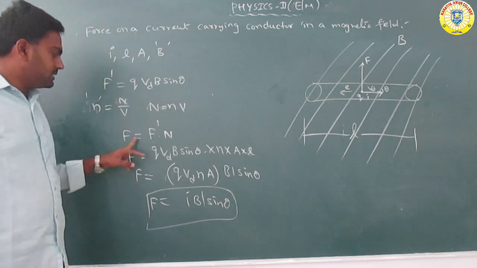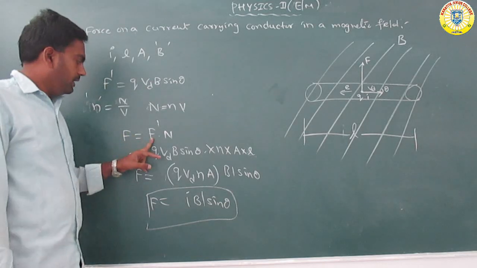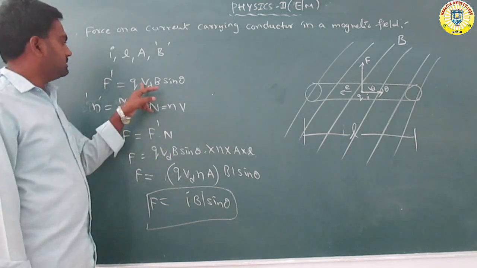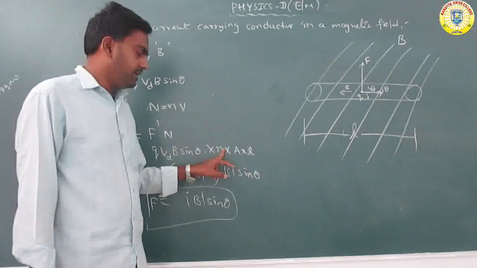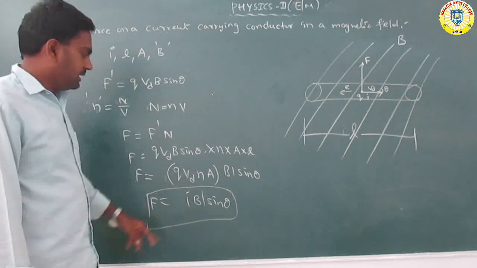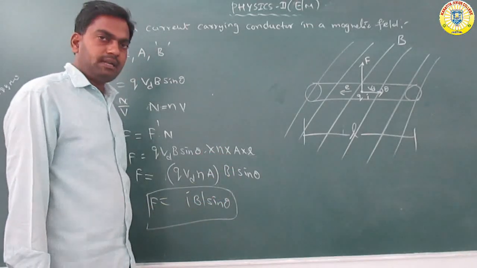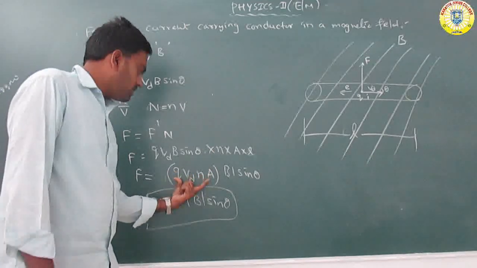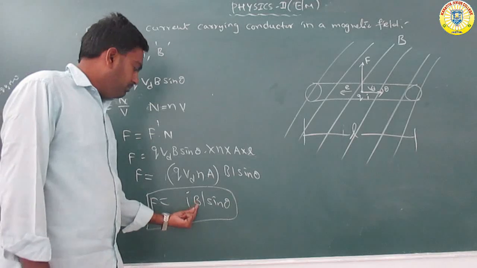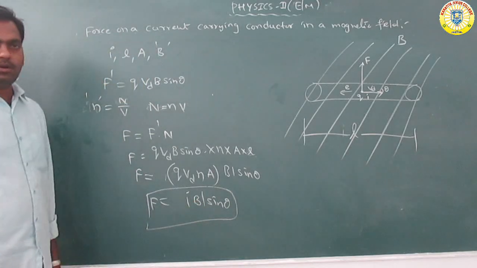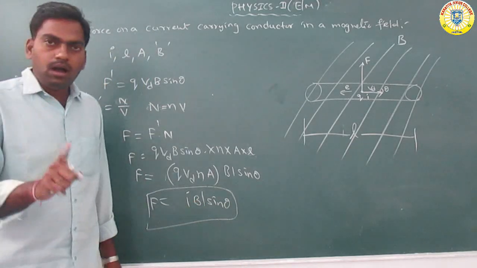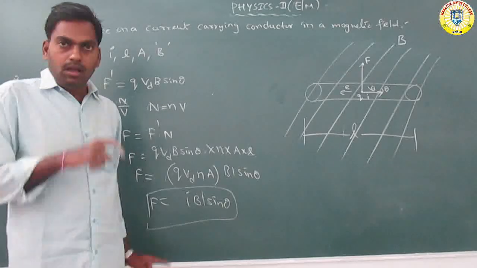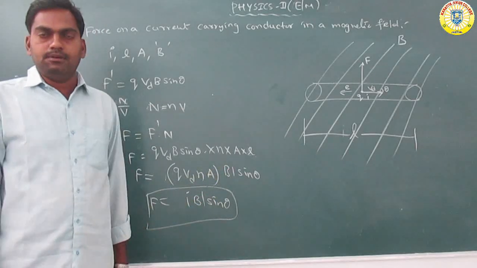So the resultant force F equals F dash into N. Now we get B l sin theta on the right side, and the remaining equation inside the bracket is called the current. So F equals I B l sin theta, the force acting on a conductor. Okay, got it.